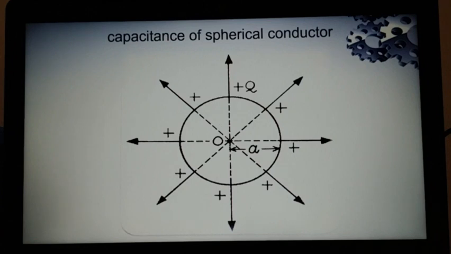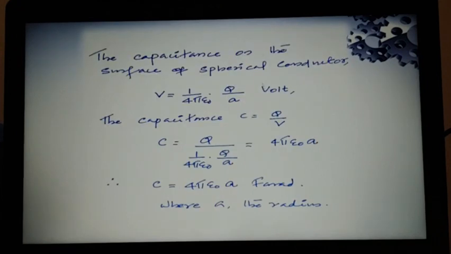You can consider this thin shell as a point charge, which you have already seen when we derived and applied Gauss theorem to find the electric field intensity. Using that, the potential of the spherical shell V should be 1 by 4 pi epsilon 0 Q divided by A, where Q is the total charge and A is the radius.